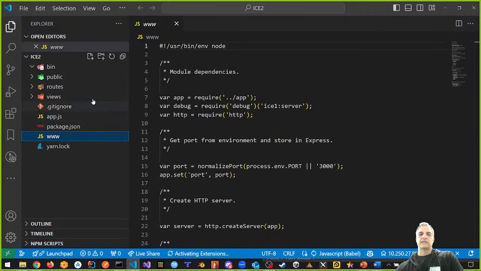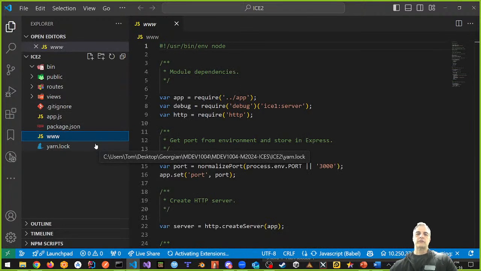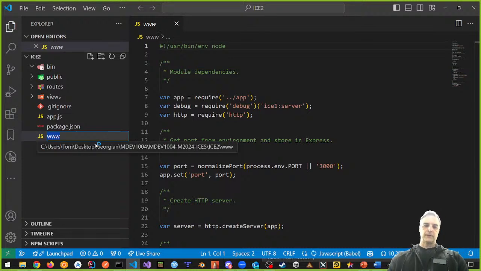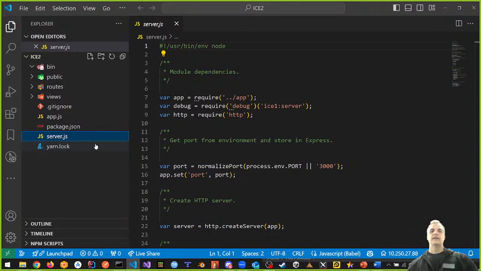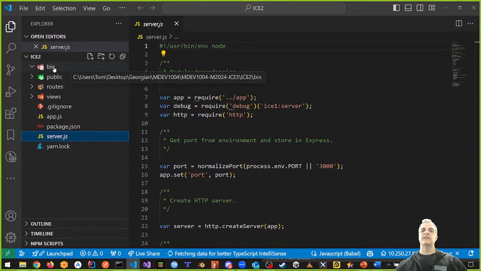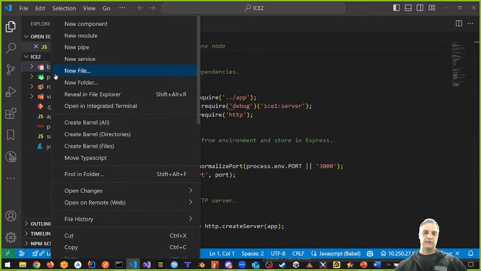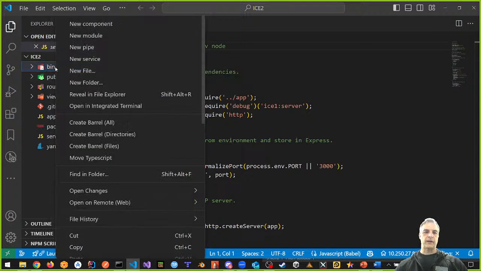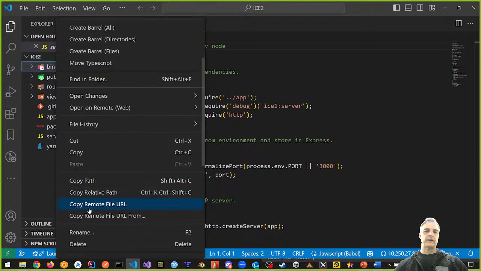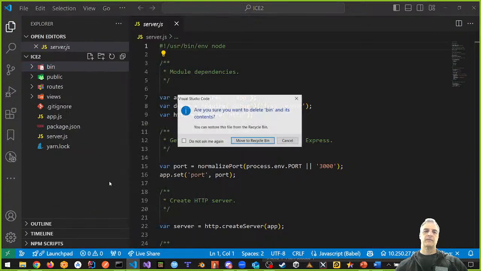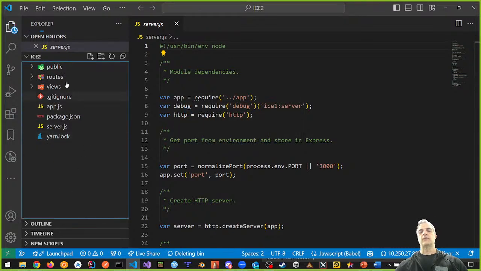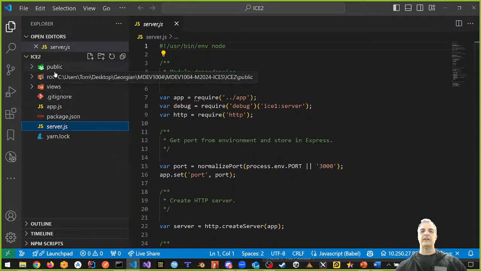Rename this thing to server.js. So server.js. Rename it. Okay? Get rid of, delete your bin, please. Delete your bin. Delete this. Again, just right click and delete. You can also just press the delete key, whatever makes sense for you. No more bin. Awesome. We have our server.js here, and we have our public, we have our routes, we have our app.